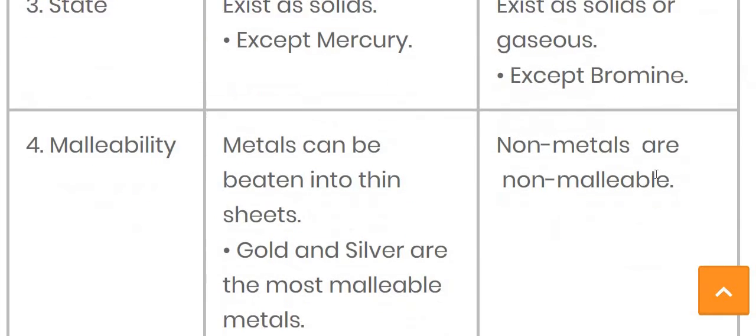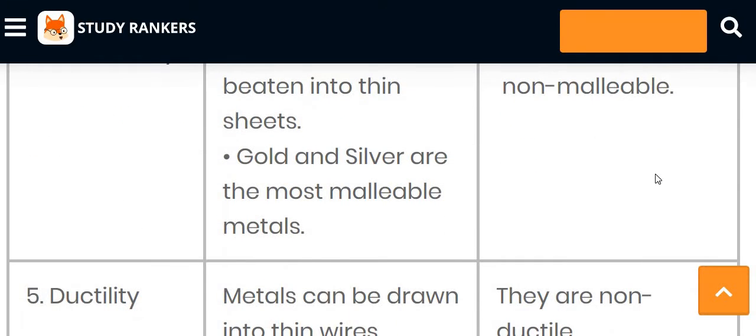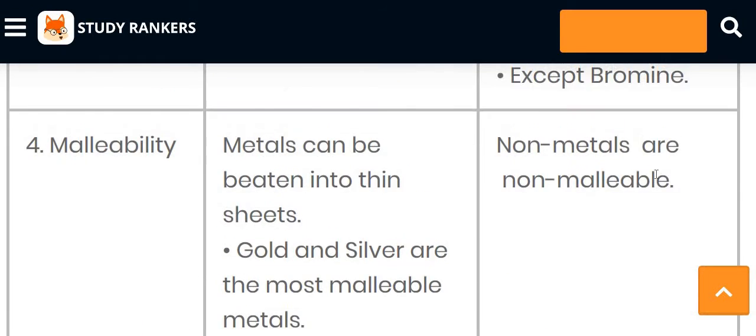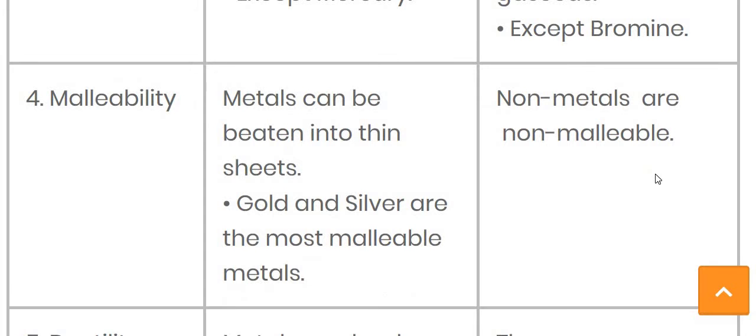Let's move further. The fourth character is malleability. Malleability means we can convert it into a thin sheet. So the metal can be beaten and converted into a thin shape.